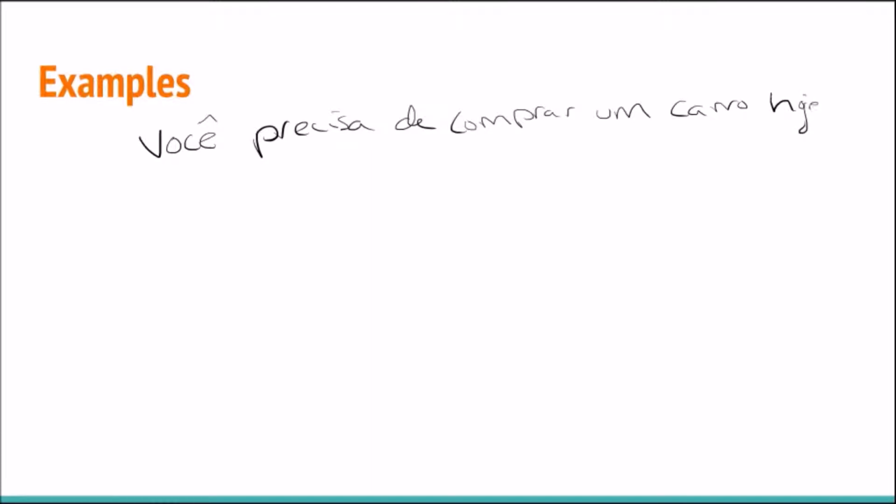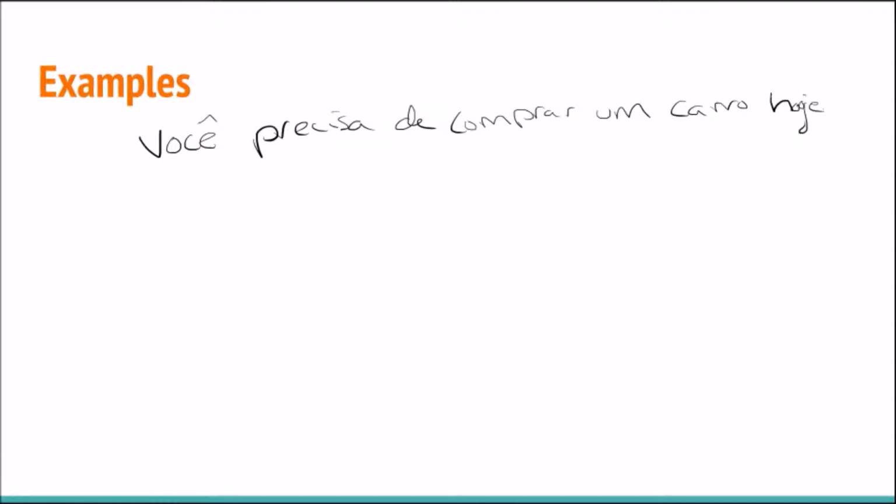So let's do some examples now, and I'm going to write each verb, precisar and ter que, side by side, and I want you to see in what ways we can use them. So, você precisa de comprar carro hoje.